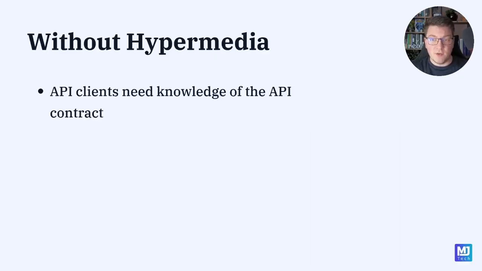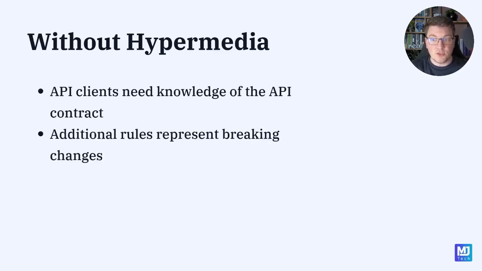So without Hypermedia, we end up developing API clients that need a lot of knowledge of our API contract. Over the years, we've developed many tools to mitigate this, like the OpenAPI specification, that can also be used to generate API clients that can directly integrate with our API. We'll discuss more about this in an upcoming lesson, but you have to understand that this also introduces a lot of coupling between our API clients and the current API contract. If we want to evolve the API contract, this is now much more difficult to do because a lot of the API client controls are baked in at design time.